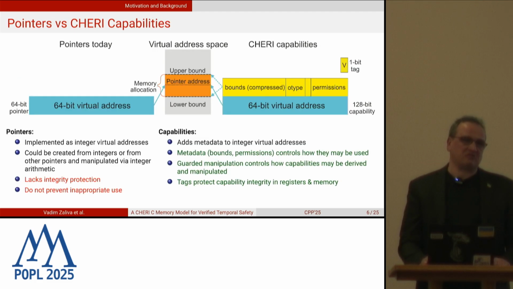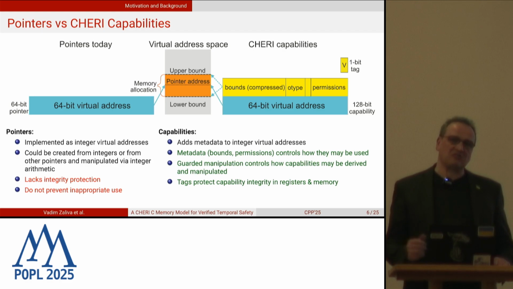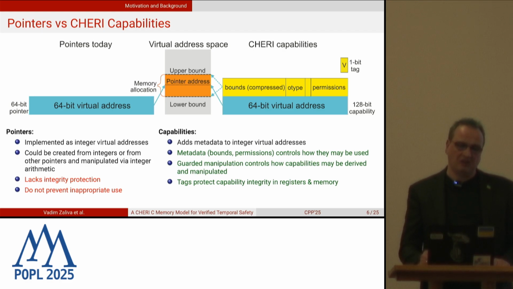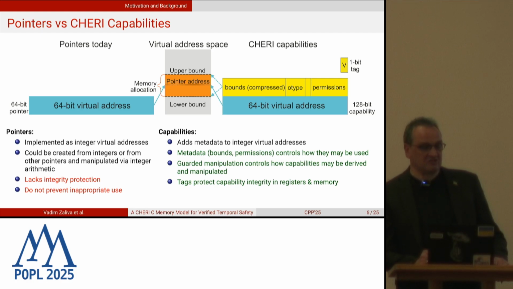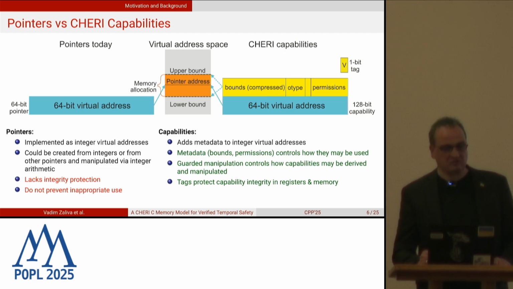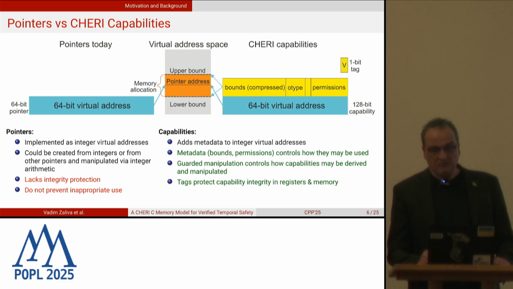So the idea of CHERI C is that we represent pointers as capabilities. On the left side, you see traditional pointers, how you might see them on an existing architecture, for example a 64-bit architecture like ARM64. The pointers are just 64-bit virtual addresses in memory, so they are implemented as integers. You can cast between pointers and integers, and you can manipulate them with integer arithmetic. They lack any integrity protection, and they do not prevent inappropriate use.